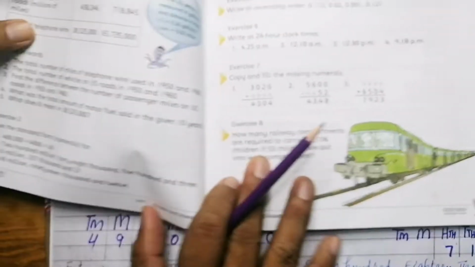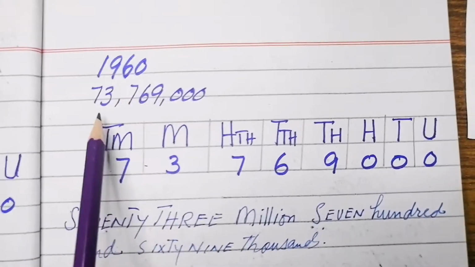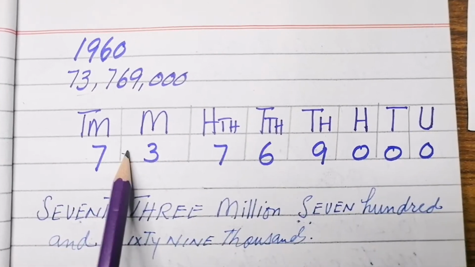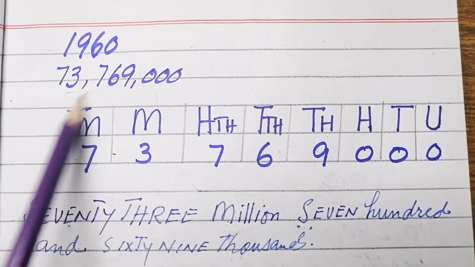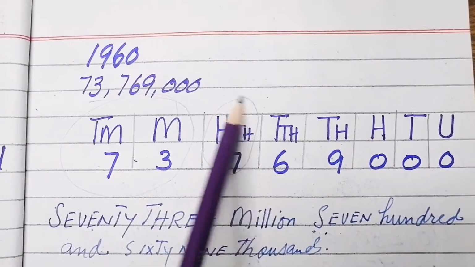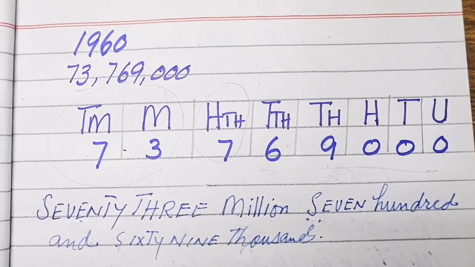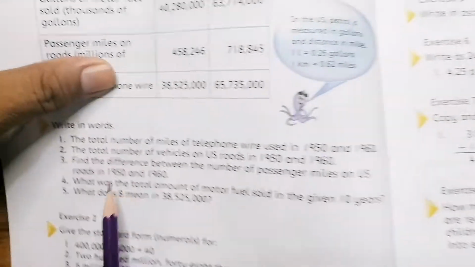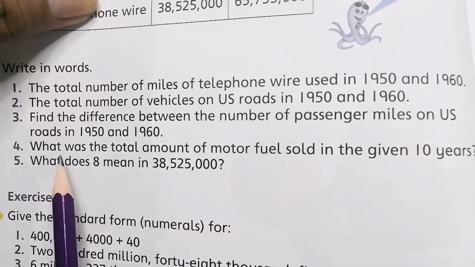Then question number 3 is there. This is in 1950, and this is according to 1960. Next is given. So we'll put this figure into the place value chart and then read it like this: 73 million, 769,000. Then question number 3 is: find the difference between the number of passenger miles on US roads in 1950 and 1960, right?